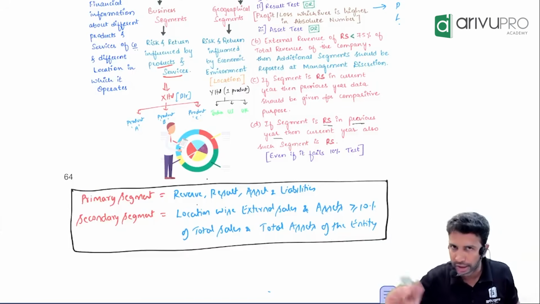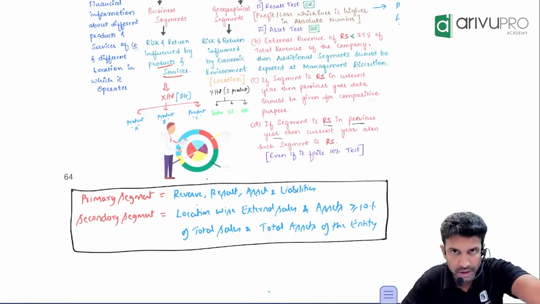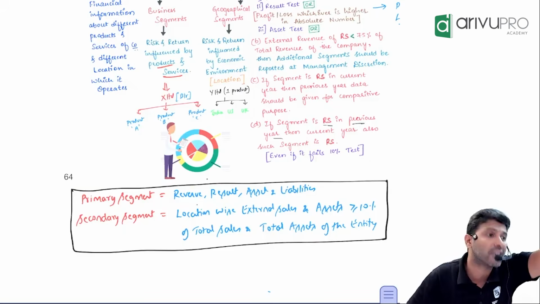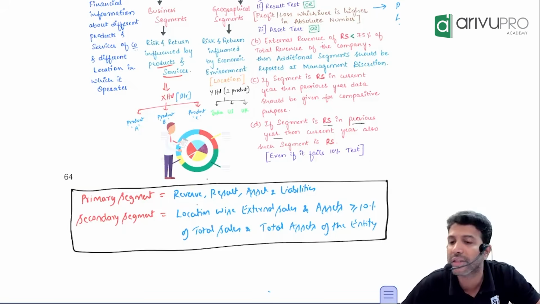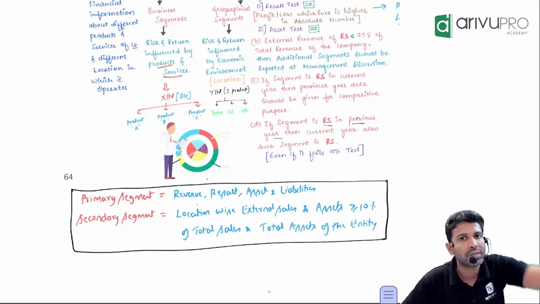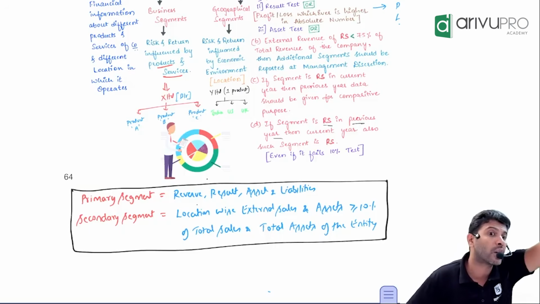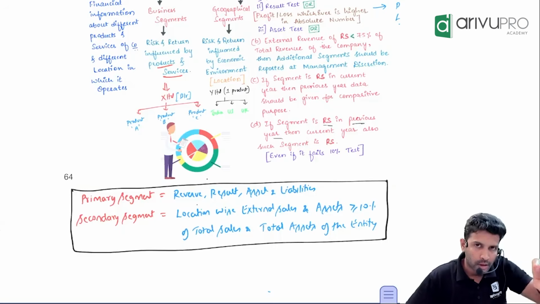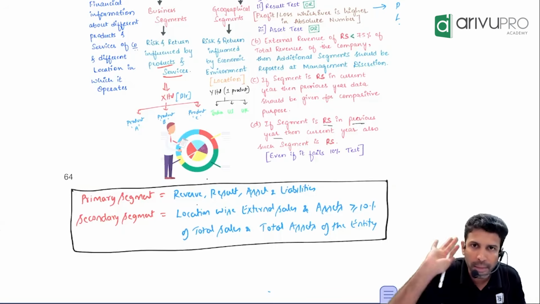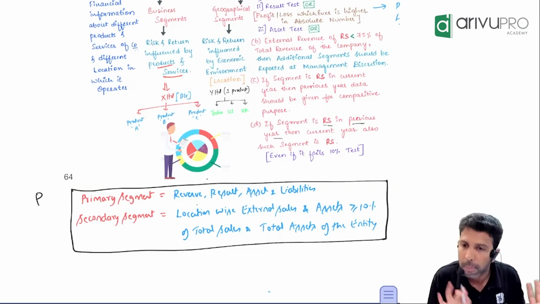But you also need to check the locations. Is there any location which is giving you more than 10% of sales? Is there any location which has more than 10% of the total assets of the company? You need to check two things. In my example, the main information you will give product wise.